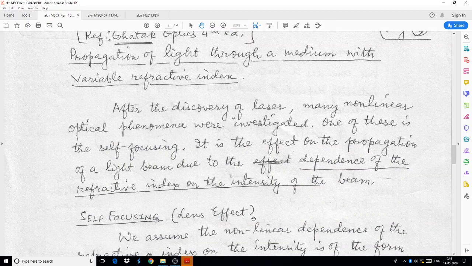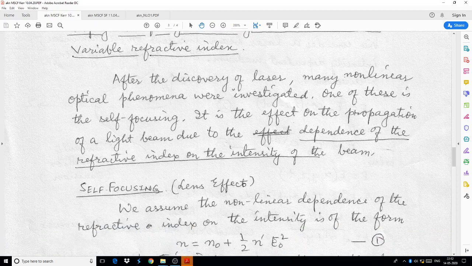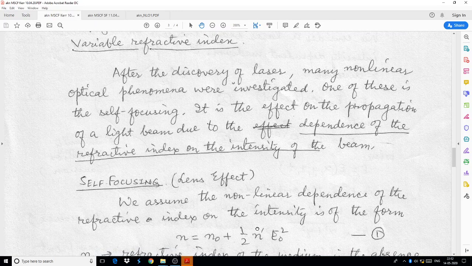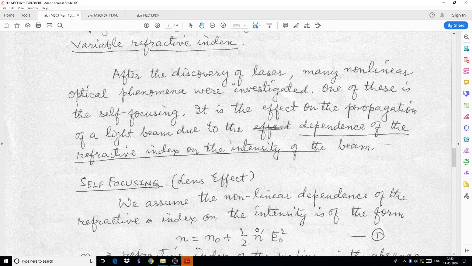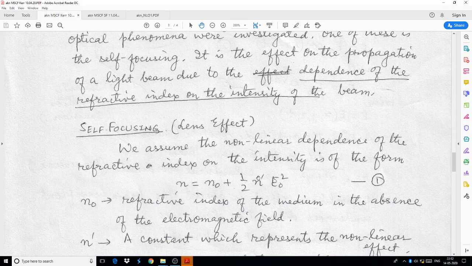Self-focusing, or the lens effect, is a very important effect which came into our knowledge only after the discovery of the laser, because laser accounts for many interesting effects due to its high intensity and many such properties, of course.